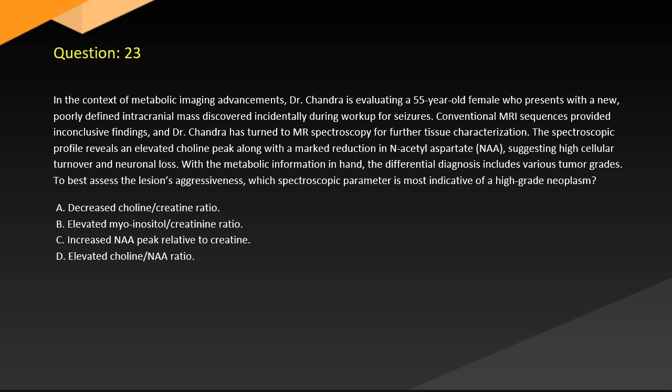and neuronal loss. With the metabolic information in hand, the differential diagnosis includes various tumor grades. To best assess the lesion's aggressiveness, which spectroscopic parameter is most indicative of high-grade neoplasm? A. Decreased choline creatine ratio. B. Elevated myoinositol creatine ratio. C. Increased NAA peak relative to creatine. D. Elevated choline NAA ratio.